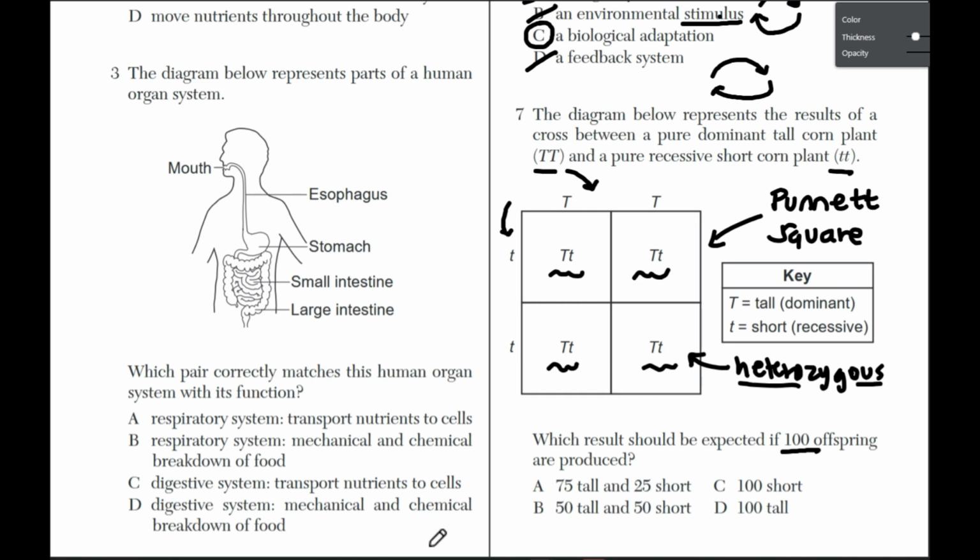We have a mixture. Well, if you recall from genetics, our dominant traits always overthrow our recessive traits. So our recessive traits will not be expressed, only our dominant ones will when we are heterozygous. So in this case, we will be 100% tall because we have at least one tall dominant allele per offspring.